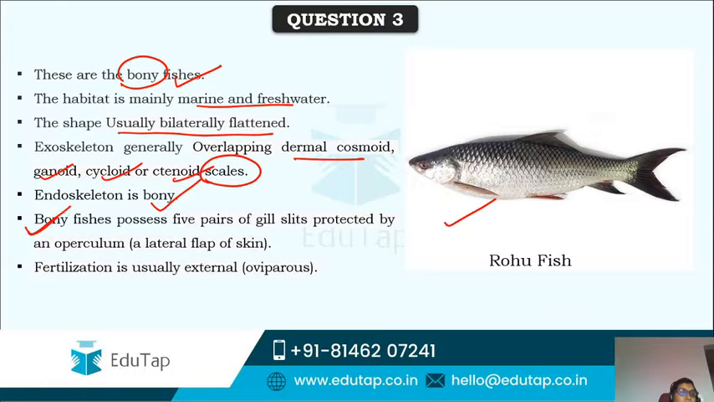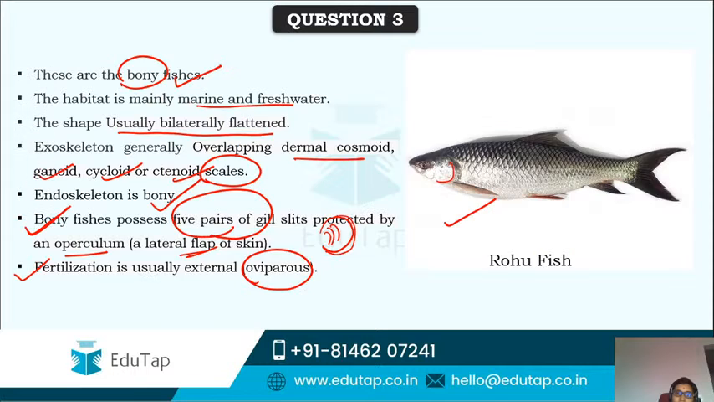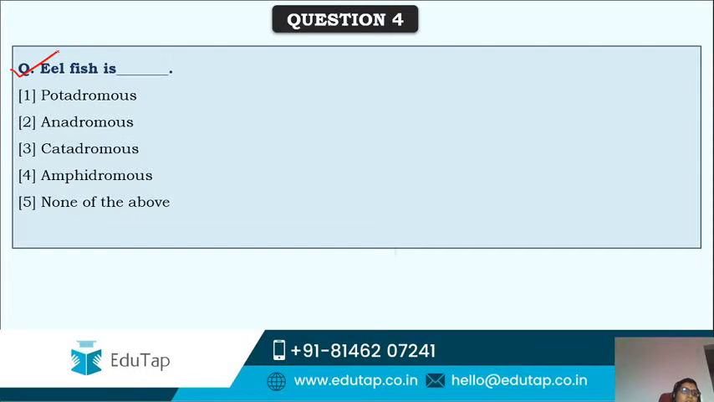And these bony fishes possess at least 5 pairs of gill slits protected by an operculum. See, when there are gills inside, there is a protective covering over the gills, which is nothing but a lateral flap of skin here. This particular structure is called the operculum. And fertilization is usually external, that is oviparous. They don't give birth to young ones, they lay eggs. So this is about osteichthyes.